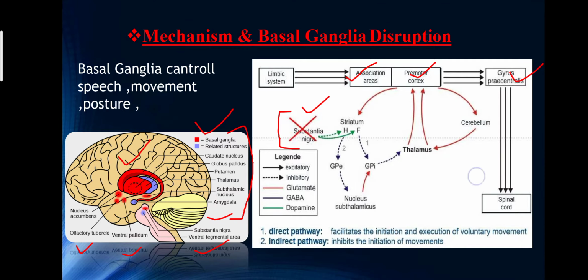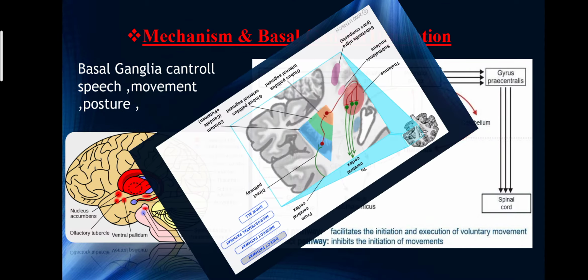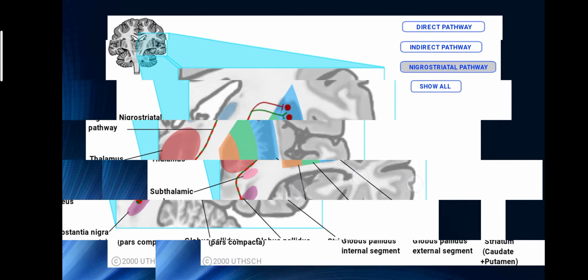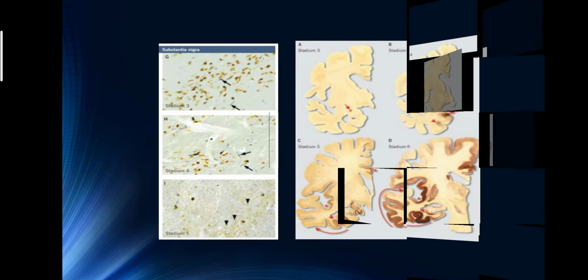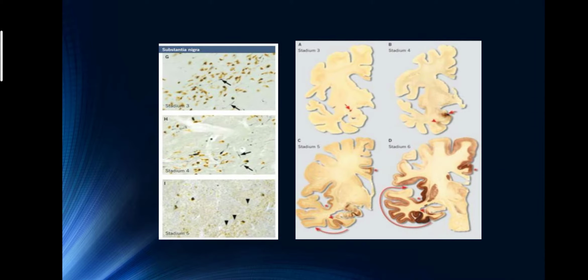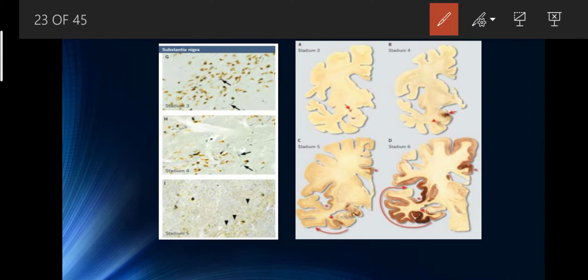So here I have a figure above this, so you can see. Here the black region is the substantia nigra due to dopaminergic neurons.